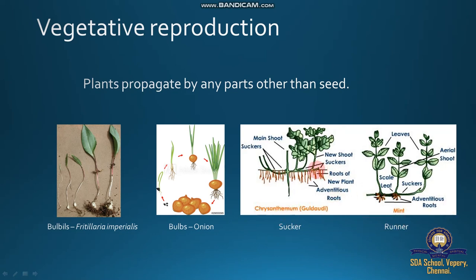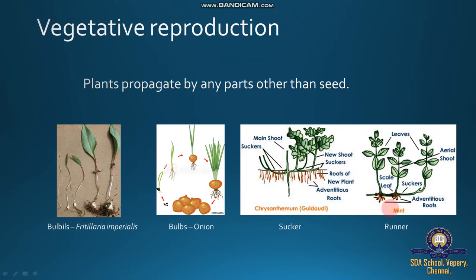But here, if any incident or accident happens, the plant may break up and go on to an independent life, before that dependent life. So here there are two lives, dependent life and independent life. If the plants are affected by any incident or accident, the plant part is going to break up. After breaking, it becomes a separate life. This is called a sucker, but the plants do not disappear.